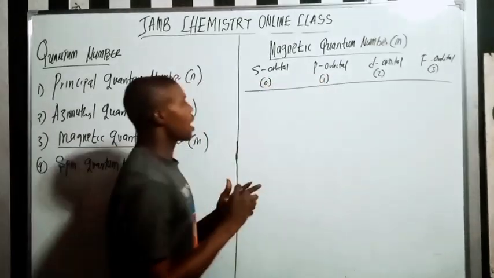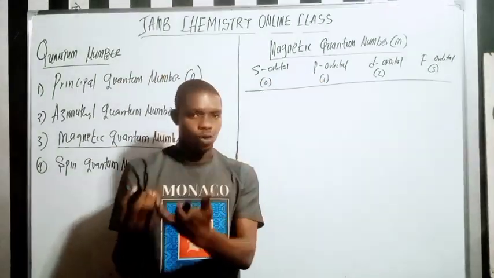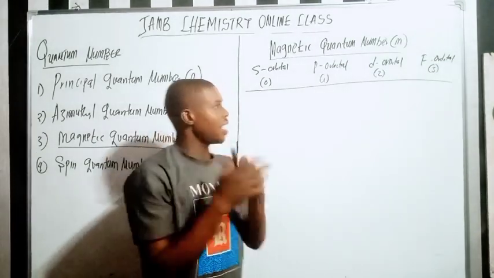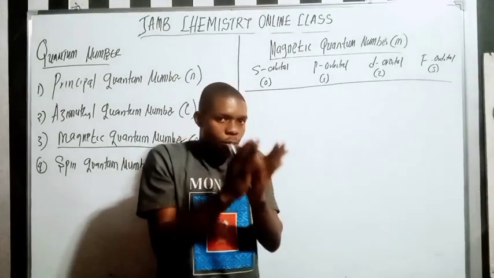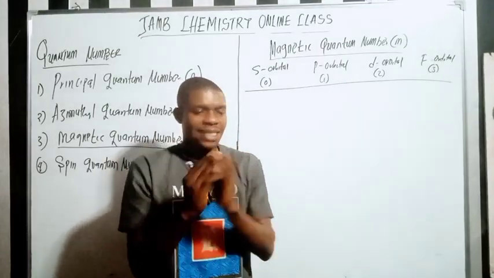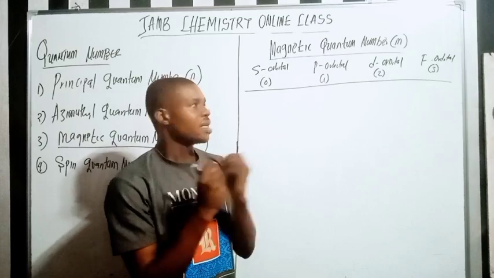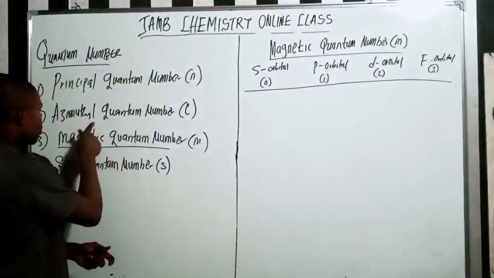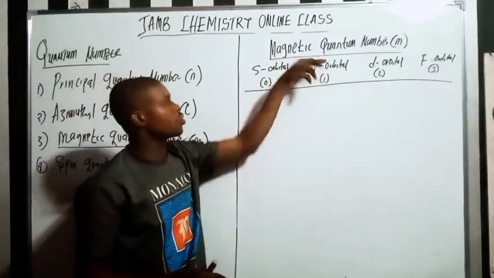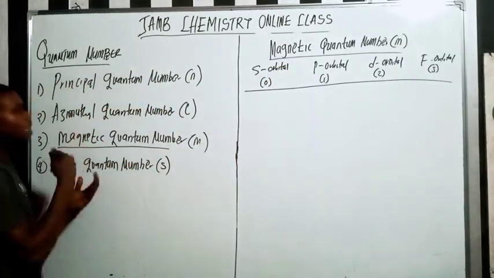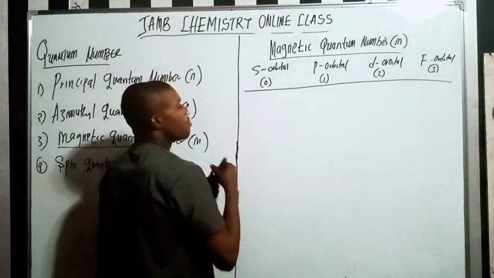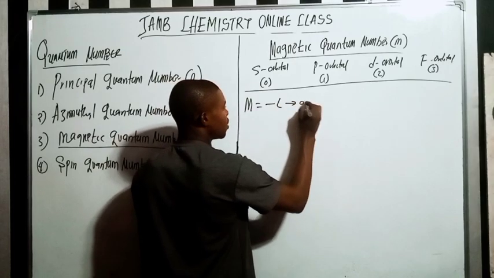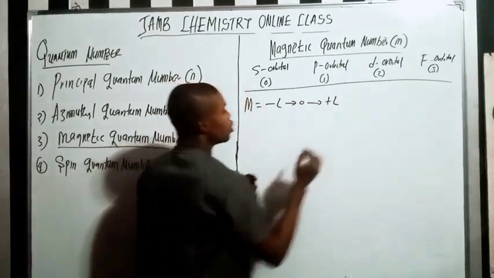Now we're talking about the magnetic quantum number. The magnetic quantum number is also known as the suborbital. Each of these has its own suborbitals. The magnetic quantum number depends on the azimuthal quantum number, so it lays emphasis on the azimuthal quantum number. The formula is minus L to 0 to plus L.